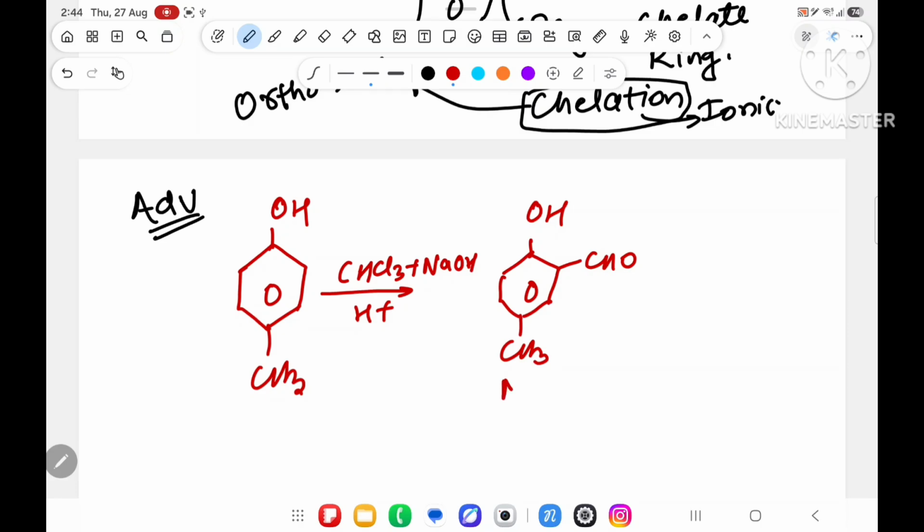This is known as the major product, but Advanced is always playing with the game. They will ask, what is the minor product? Tell me the answer of the minor product. So what will you draw as the minor product? The minor product will come like this.